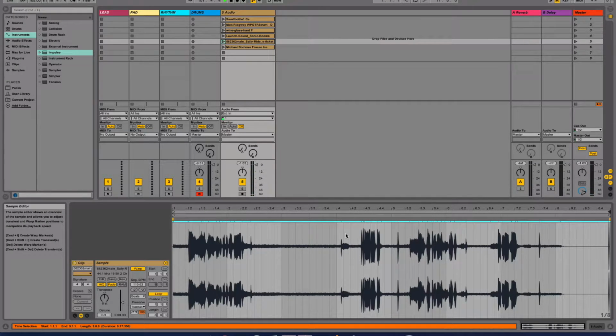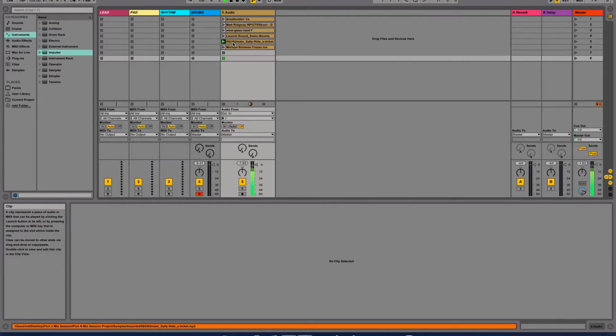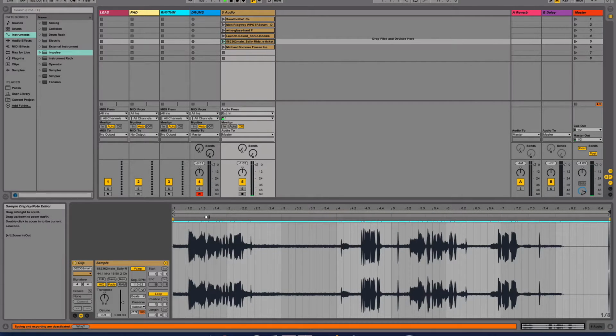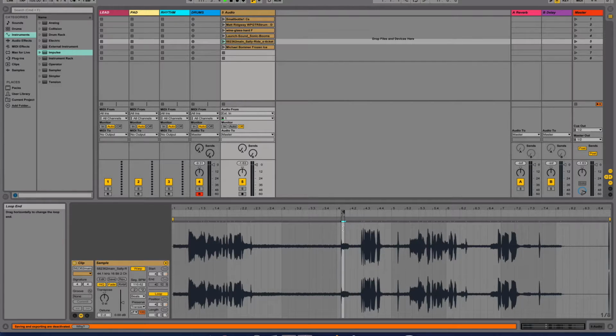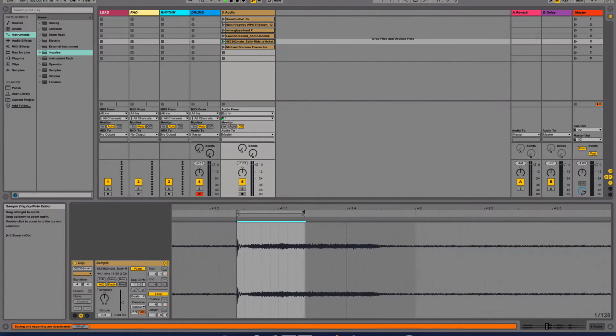So this is a recording taken from NASA, and what we're actually going to use is this little beep here. This little bit here is what we want to use, and we're going to turn this into a little clicky sound. So I'm going to drag my markers as small as I can. I'm going to zoom in. Now you'll notice that when you get to a certain size you can't drag it in any further, but we can shorten this in the sampler if we wish. Clicking on the play button now only plays this little beep.